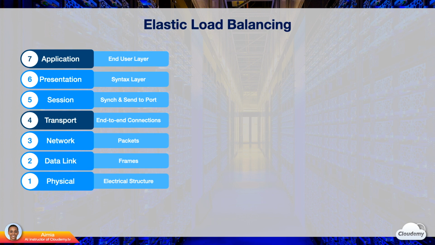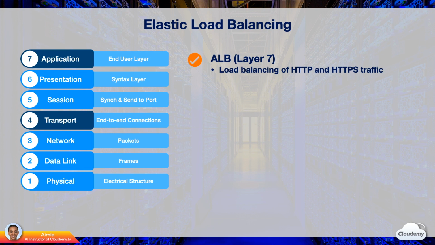Layer 3, the network layer, moves data through other networks. Layer 2, the data link layer, moves data into and out of a physical link in a network. Layer 1, the physical layer, transports data using electrical signals. Each load balancer operates at a different layer. ALB, Application Load Balancer, operates at layer 7.